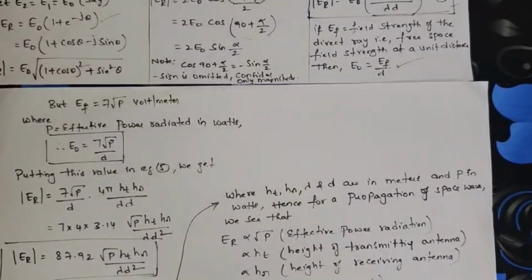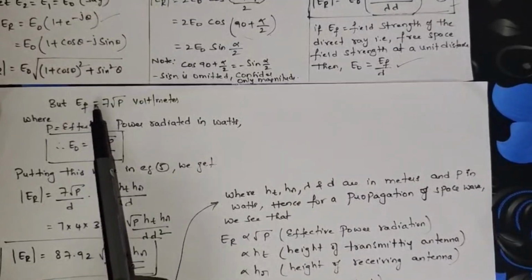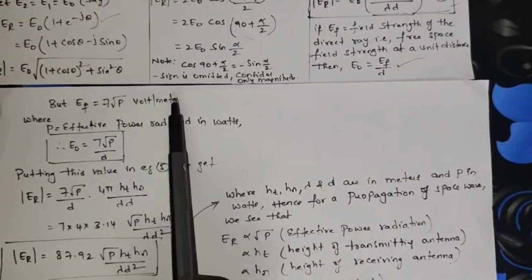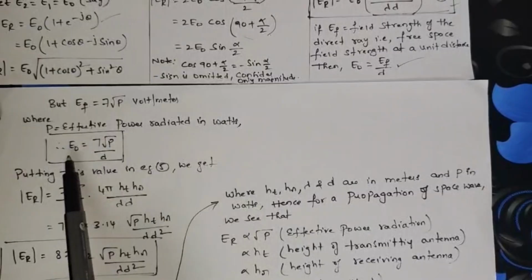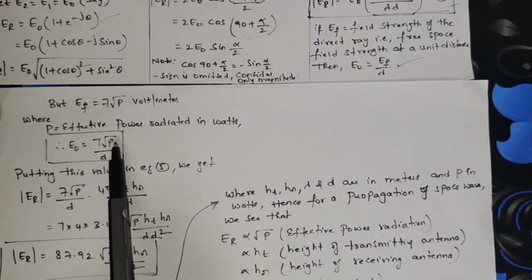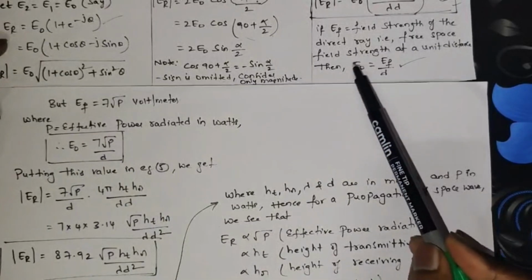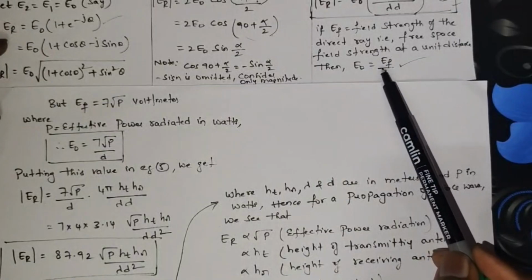Okay, but EF is given as 7 into root of P volt per meter, where P is the effective power radiated in watts. E naught is equal to 7 root P by d.